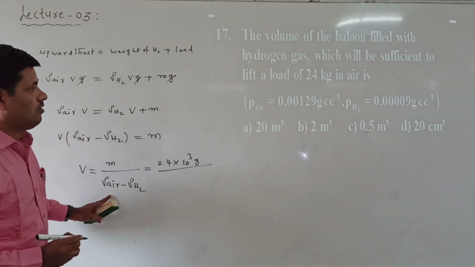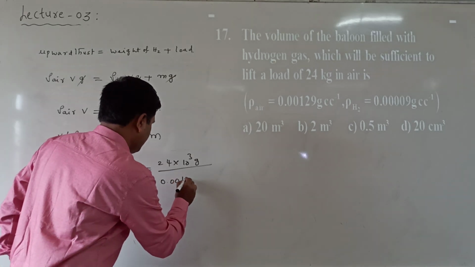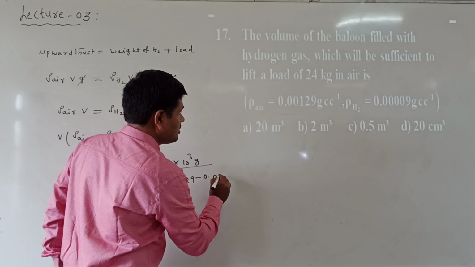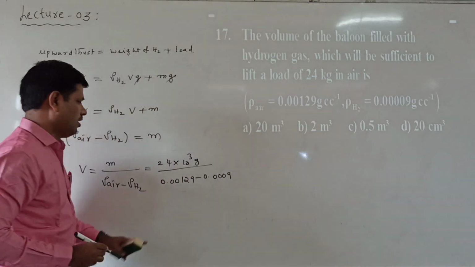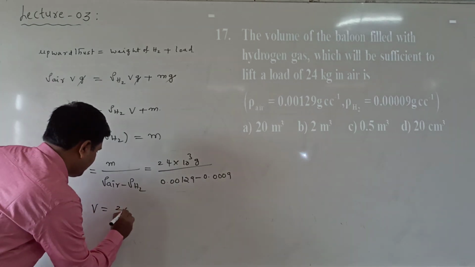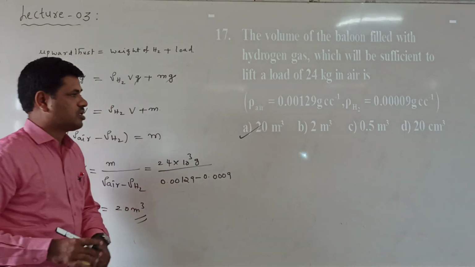Now rho air is equal to 0.00129, minus rho hydrogen, 0.0009. Now when calculating this value, we get here 20 liter. Now which option is correct here? A option is correct.